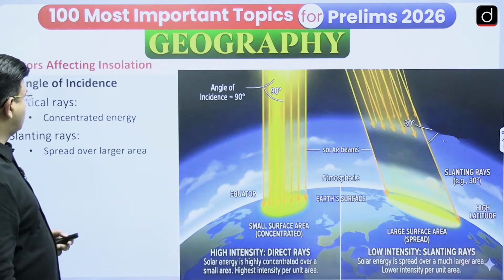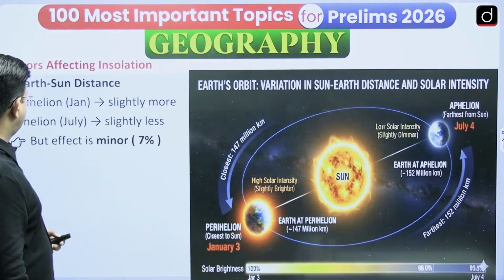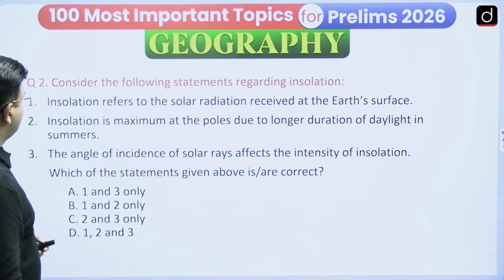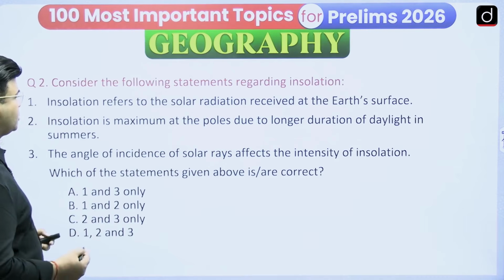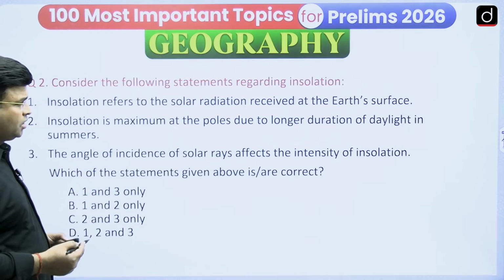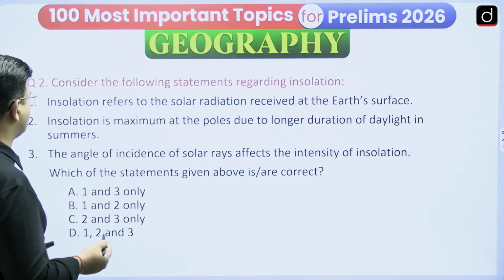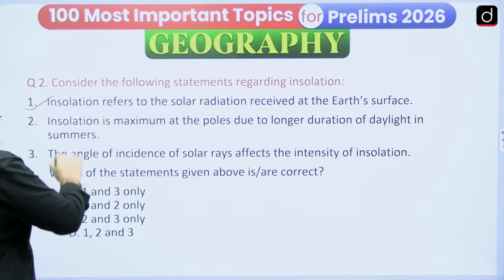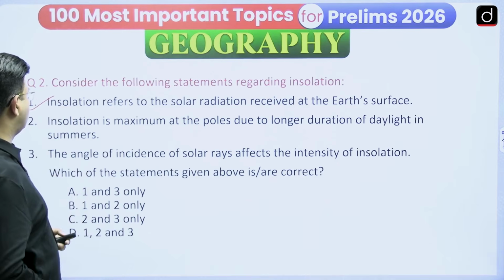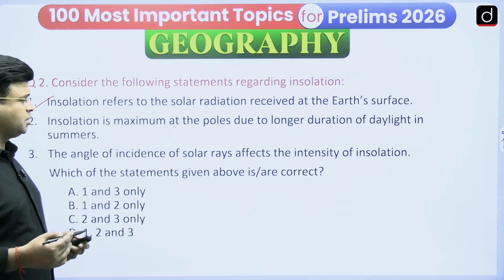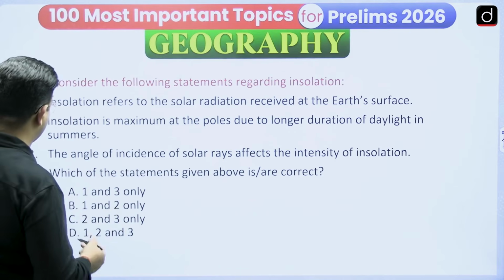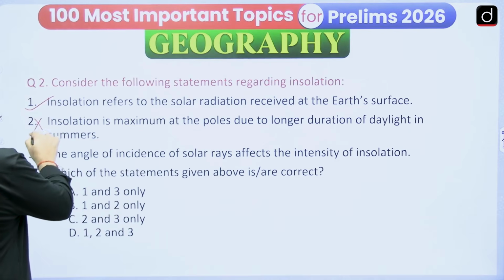Now the next question that we have to see. Consider the following statements regarding insolation. The insolation refers to the solar radiation received at the Earth's surface. Yes, it is the amount of solar radiation which is coming onto the Earth. It is known as insolation. Insolation is maximum at poles due to the longer duration of daylight in the summers. No, it is not maximum at poles. It is maximum near the equator in tropical regions. So therefore, it is a wrong statement.